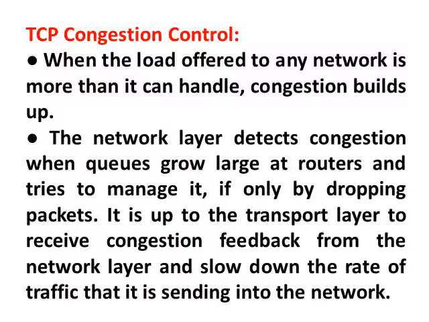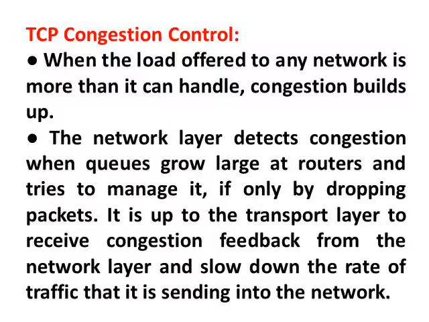Now, moving on to the second point, congestion control for TCP. The network layer detects congestion when queues grow large at routers and tries to manage it, if only by dropping packets. It is up to the transport layer to receive the congestion feedback from the network layer and slow down the rate of traffic that it is sending into the network.